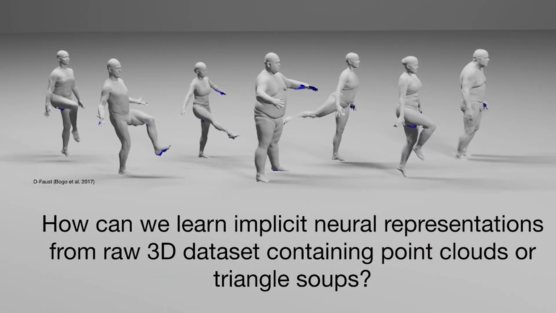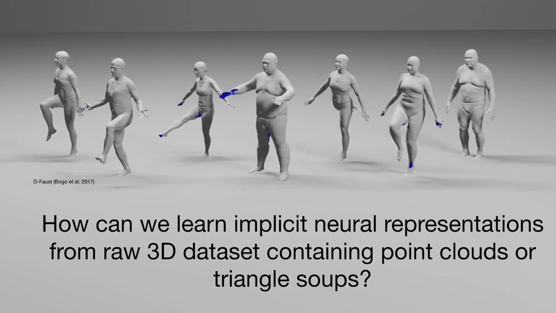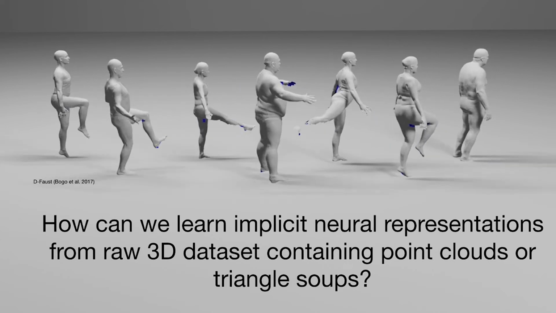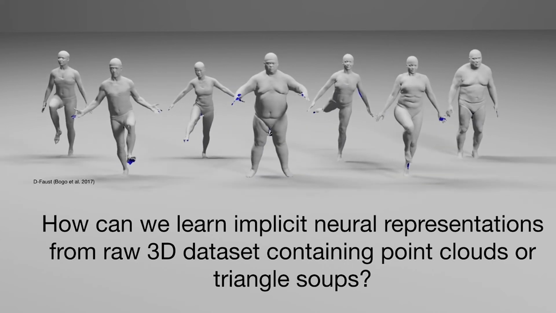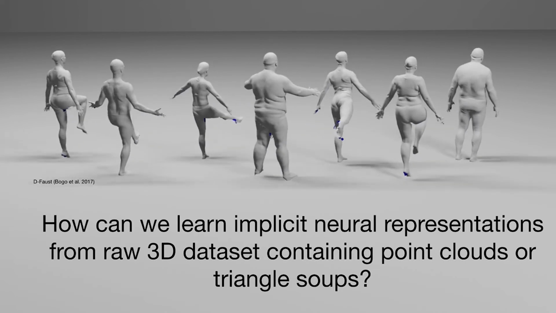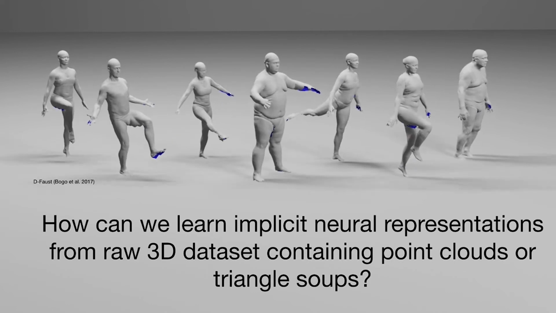So here we see an example for the type of data we would like to directly train on. These are human scans from the dynamic Faust dataset. Each scan is a triangle soup where common defects include holes, ghost geometry, and noise. Back faces are in blue.